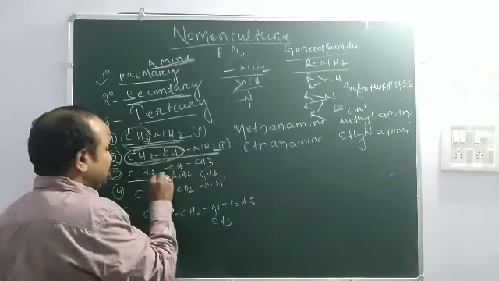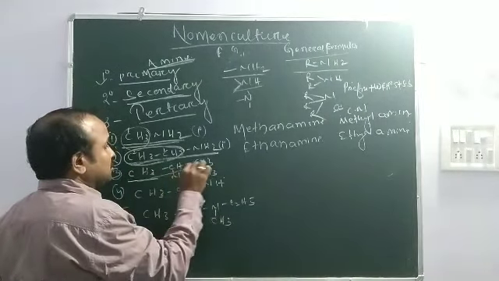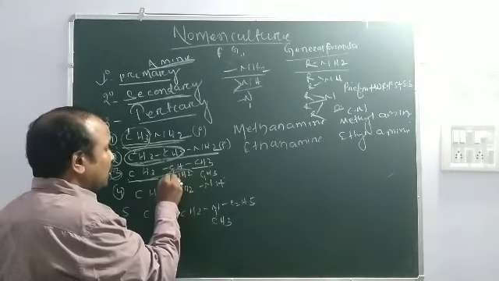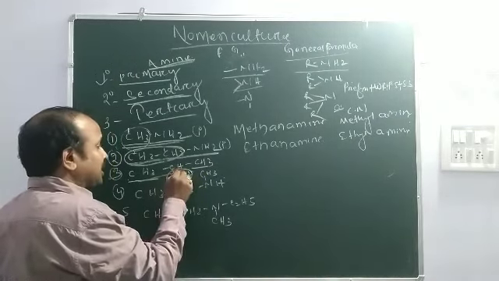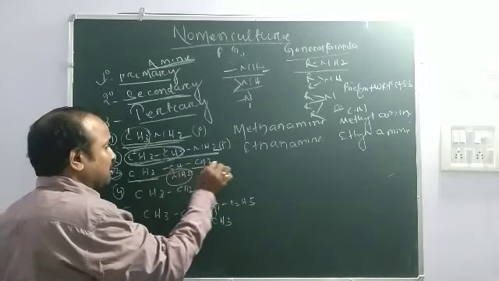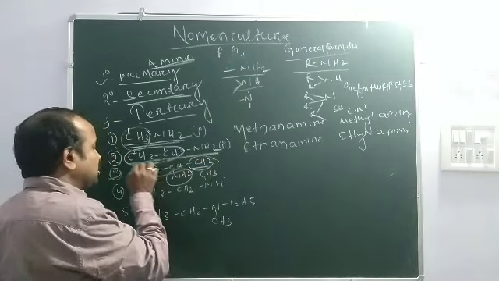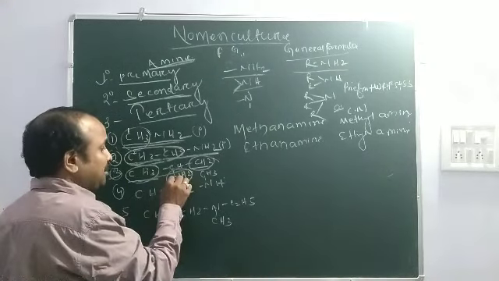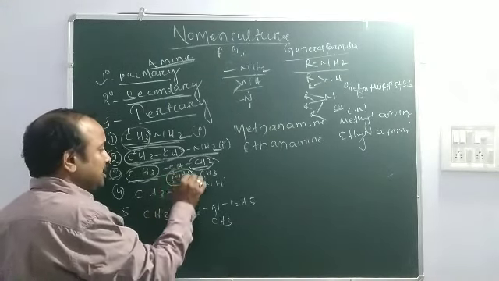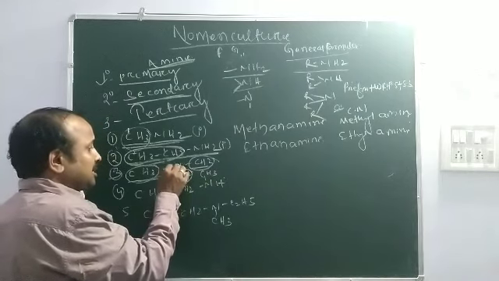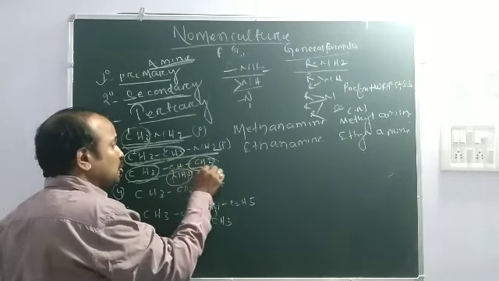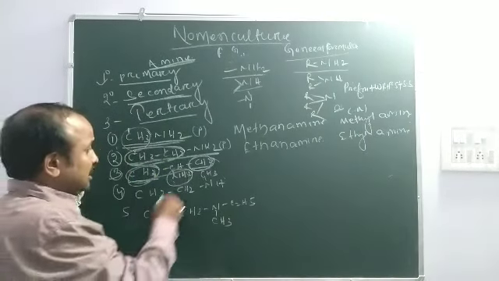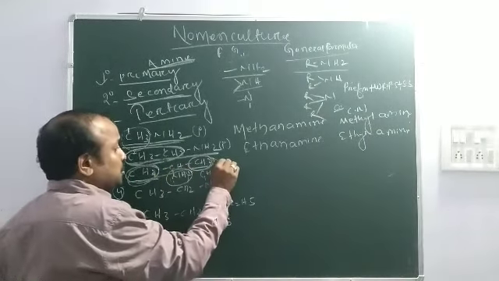Now look at this compound. Here the nitrogen is attached to a carbon, and that carbon contains two other alkyl groups, so it is 2 degree.